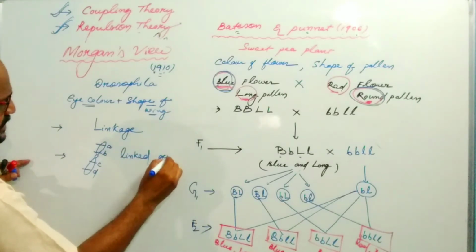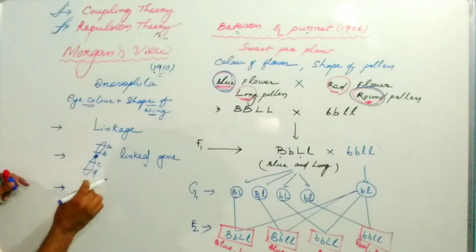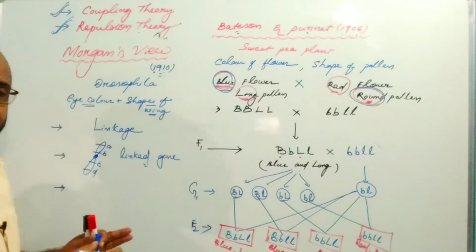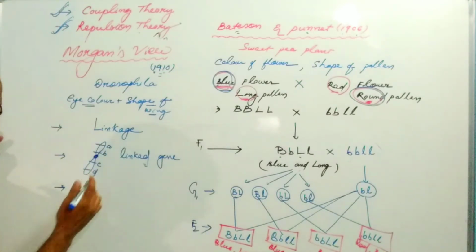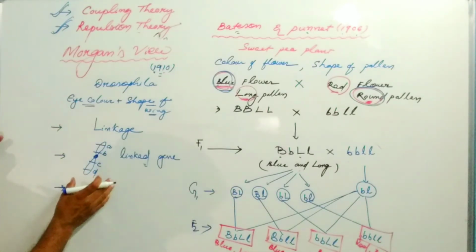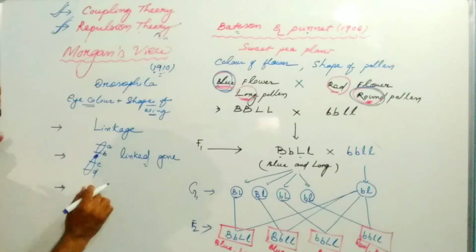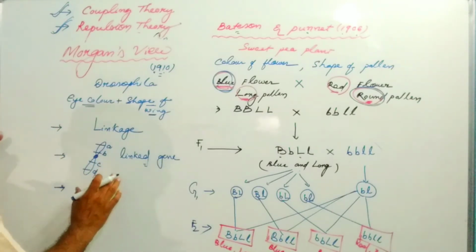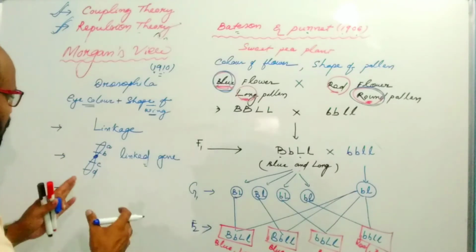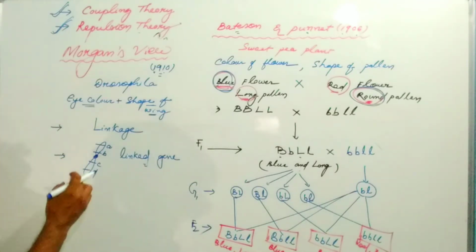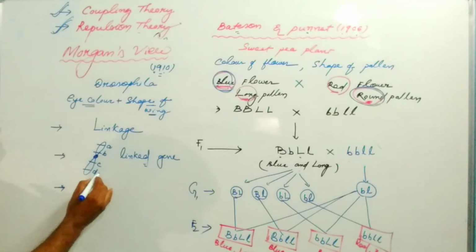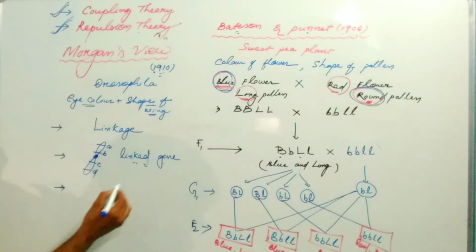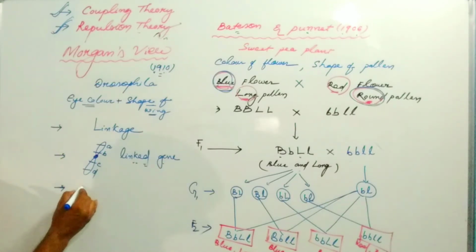These linked genes, at the time of inheritance, at the time of movement of the chromosome, all move along with the chromosome. So they move together or are inherited together. And the character which is controlled by the linked genes is known as the linked character.